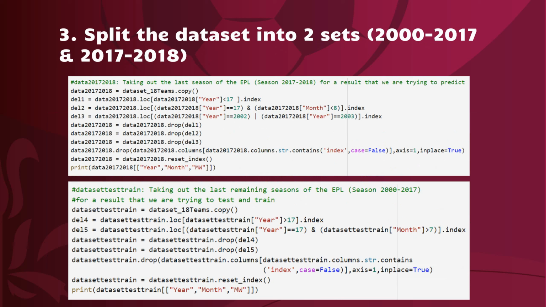Next, we split the dataset into two parts, 2000 to 2017 for training and testing of the dataset and 2017 to 2018 for predicting the Premier League table. This was done to ensure that we had sufficient data to train our model and to validate its accuracy.